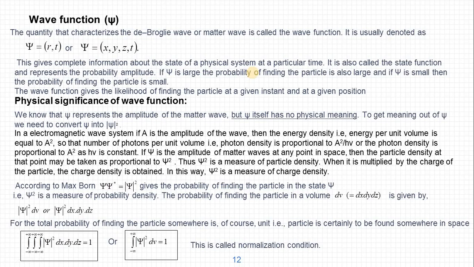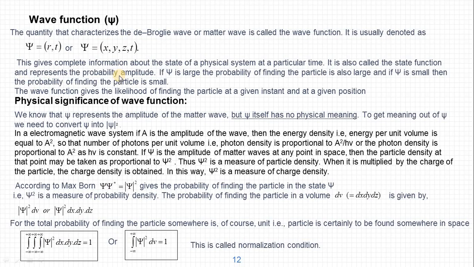So the wave function, which describes the matter wave, gives the state of that physical system or quantum system at a particular time. So what is its state? It is called the state function. It is also called the state function, and it represents the probability amplitude. The psi represents the probability amplitude of the matter wave.